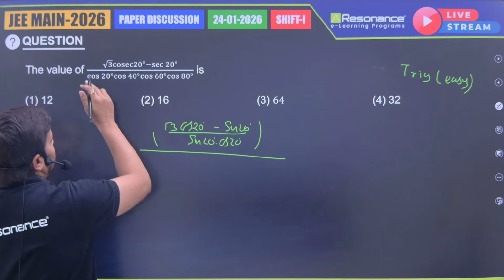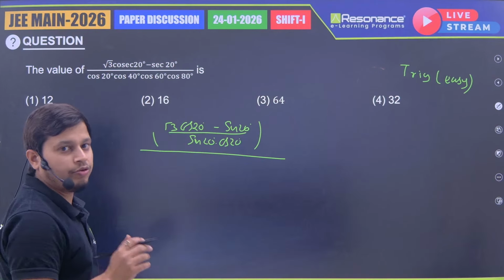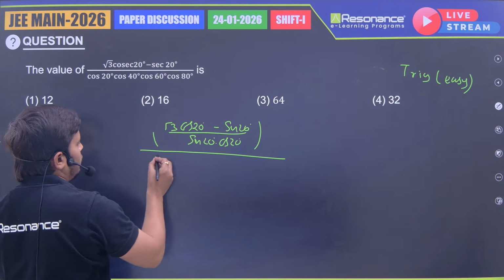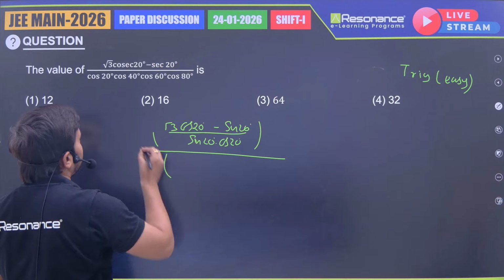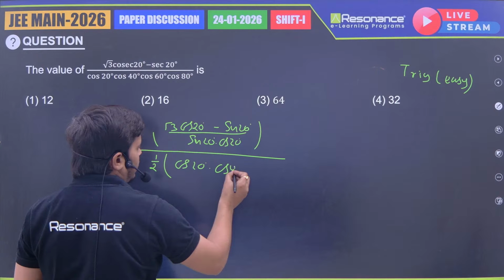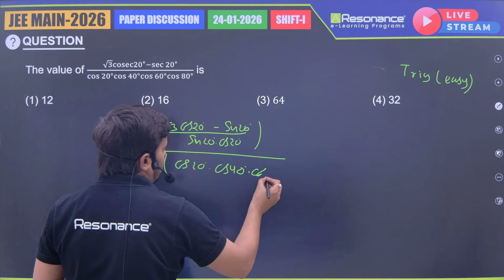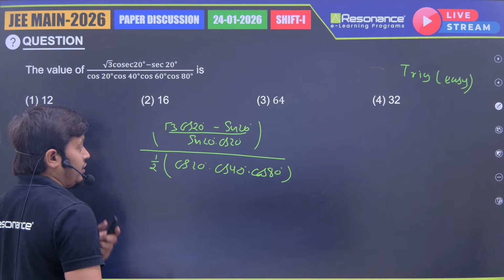Acha, by the way, in the denominator we have cos 20 degree, cos 40, cos 60, cos 80. Out of these, cos 60 we already know, that is 1 by 2. Then we have the remaining cos 20 degree, cos 40 degree and cos 80 degree. Okay. Now, here first we talk about the denominator.